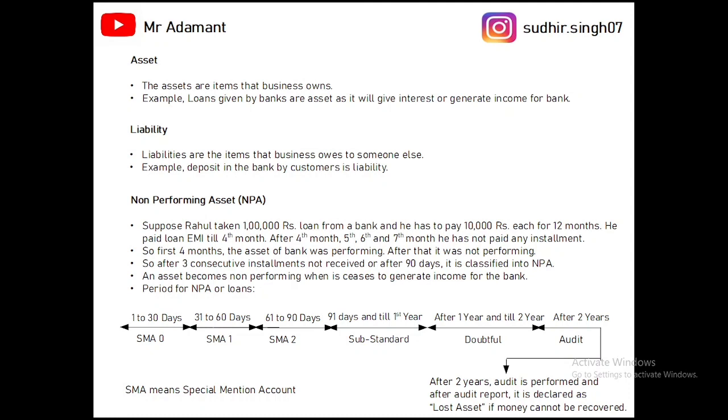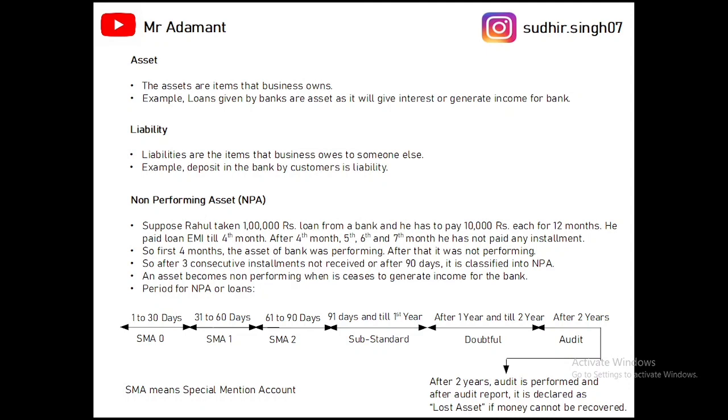Then we will discuss the non-performing asset. Suppose the bank gave a loan of 1 lakh rupees to Rahul, and Rahul has to pay the EMI till the 12th month, and the value of each EMI is 10,000 rupees. Now Rahul has paid the EMI till the 4th month only, and after that he has not paid any installment in the 5th month, 6th month, and 7th month.